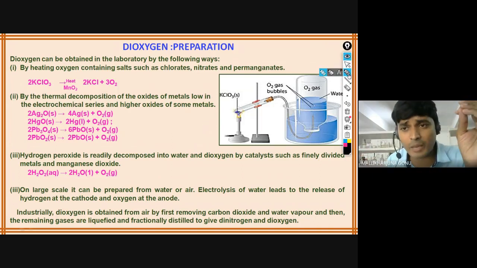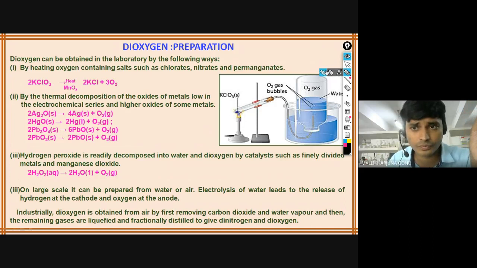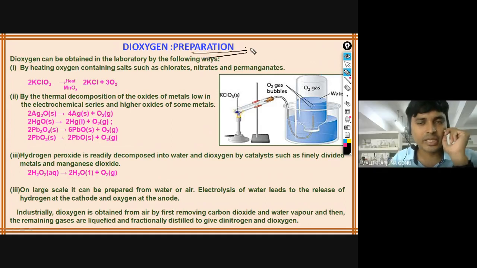So what is our next topic, Aishwarya? Preparation of dioxygen. Okay, so we came to dioxygen, how we can prepare it. How can we prepare it in the laboratory? By taking potassium chlorate. This name is potassium chlorate.